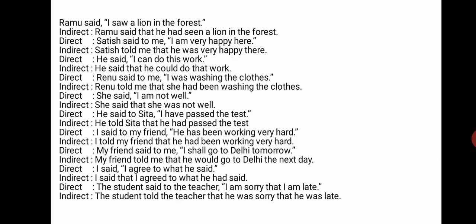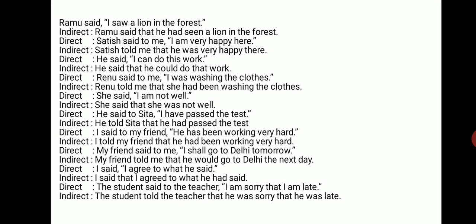Ramu said, I saw a lion in the forest. Now, saw, this is simple past, so it will change into past perfect. So the helping verb had is used. Ramu said, I saw. I is first person, so it will change as per the subject of the reporting clause. So Ramu is third person, so I has been changed into he. Ramu said that he had seen a lion in the forest.